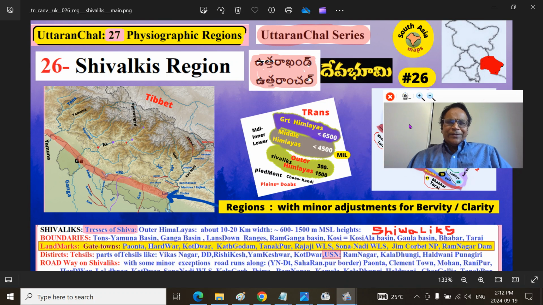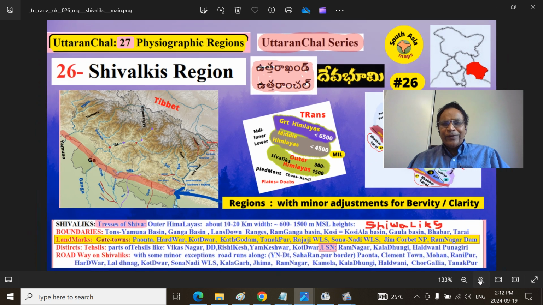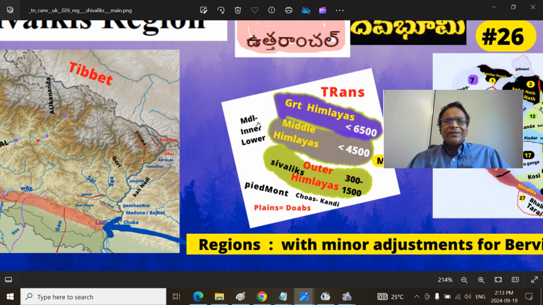The Himalayas are very big mountains. When the Indian plate hit the Asian plate, these mountains were pushed up. That means they are younger mountains. There are three parts: Greater Himalayas, Middle, and Outer. There is always a confusion. What is the Middle Himalayas, Inner Himalayas, Lower Himalayas? Remember, Middle, Inner and Lower Himalayas are the same. The Shivaliks are not the lower Himalayas, they are the outer Himalayas.